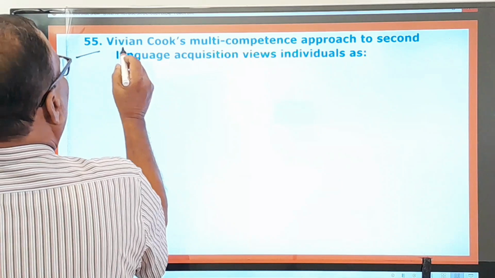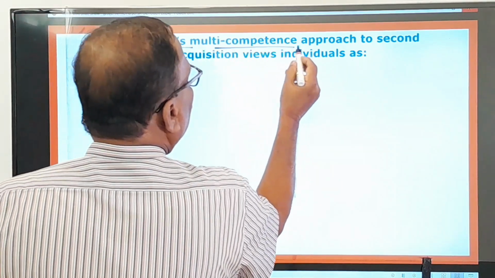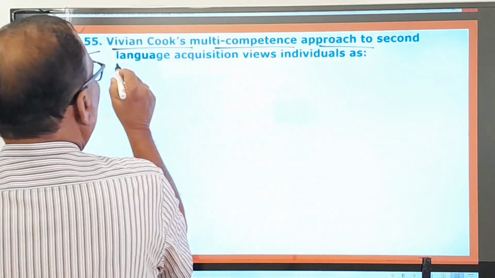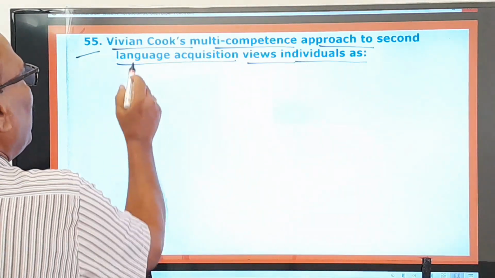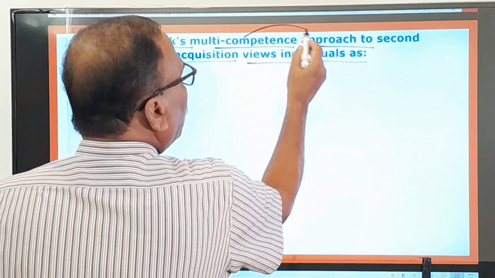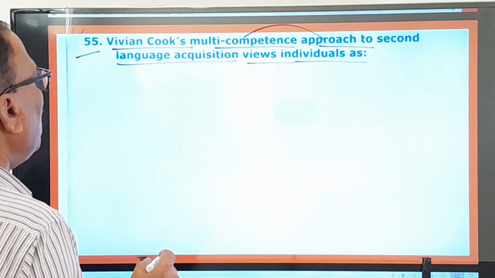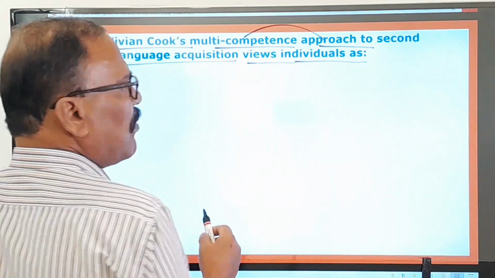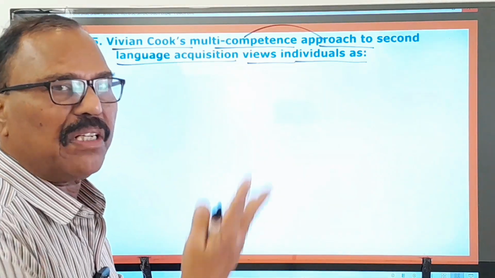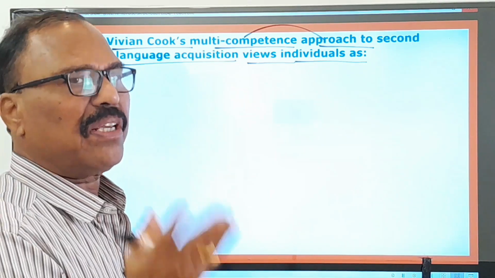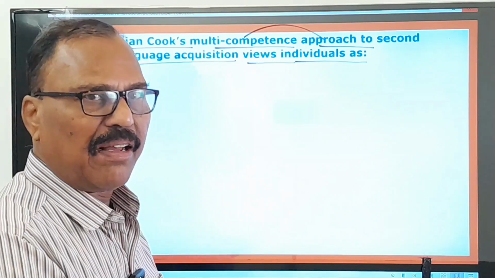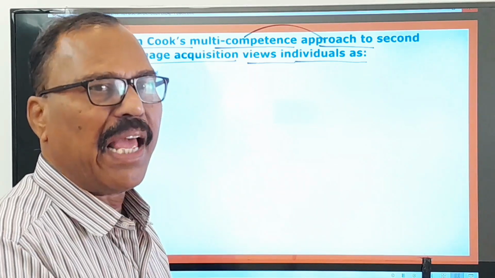55th question. Vivian Cook's multi-competence approach to second language acquisition views individuals as what? This is a beautiful approach to second language acquisition. Already you have your own mother tongue, which is your first language. Second language means you can pick up any other language: Hindi, Urdu, Tamil, Kannada, English, Spanish, whatever language you can pick up.